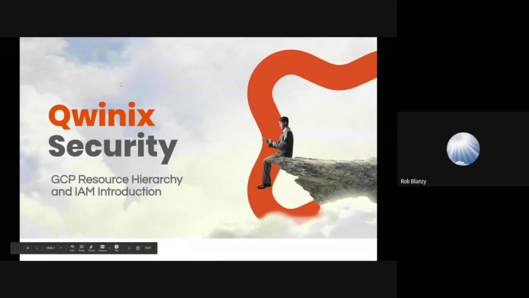So we're going to talk about the fun topic of resource hierarchy in IAM. And for a lot of organizations that are starting out in GCP, they kind of make a few mistakes along the way. And as we understand how hierarchies work, we can better organize our enterprise to consume these resources and understand the full functionality of IAM across all these resources.